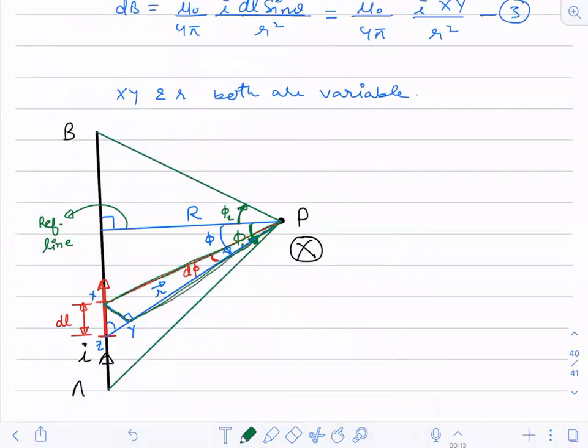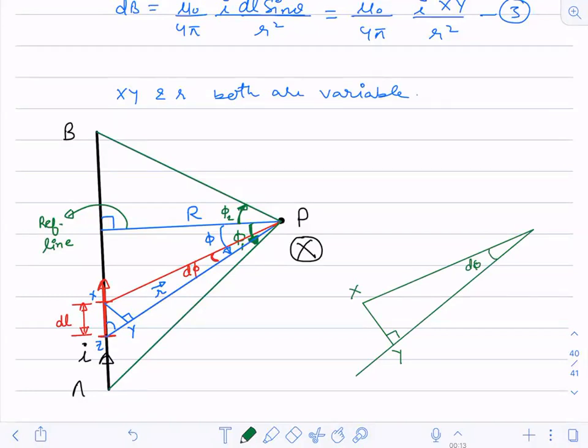Can you see this triangle? Yes, the angle d phi. This triangle is somewhat like this. This is x, this is y, this is the perpendicular, and this is d phi. Yes or no?